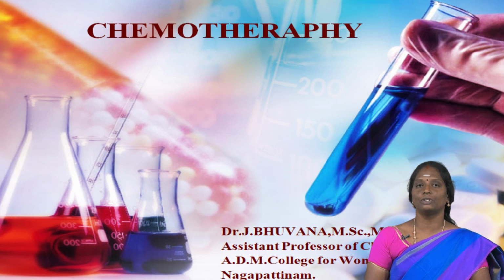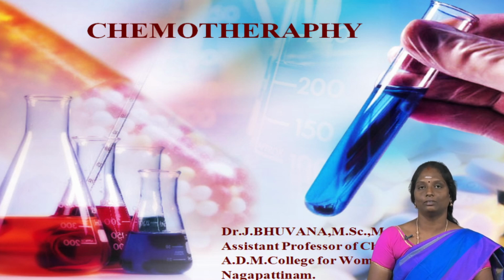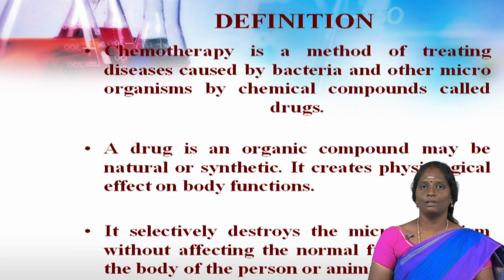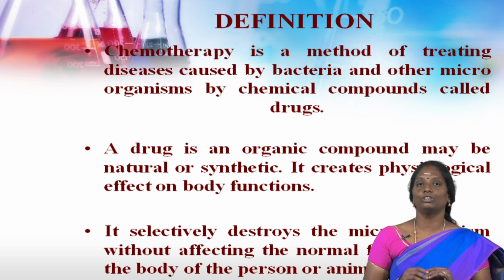Today, we are going to discuss chemotherapy. This chapter belongs to 2nd BSc Zoology, Allied Chemistry. What is meant by chemotherapy? Chemotherapy is a method of treating diseases caused by bacteria and other microorganisms, and the curative agents, chemical compounds, are called drugs. So chemotherapy is nothing but the disease that is cured by a drug.